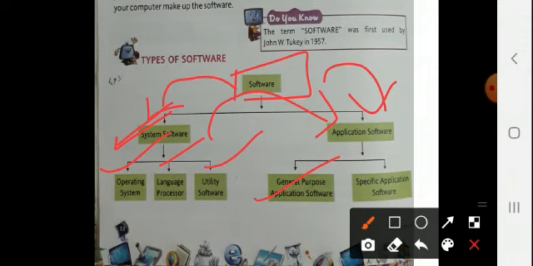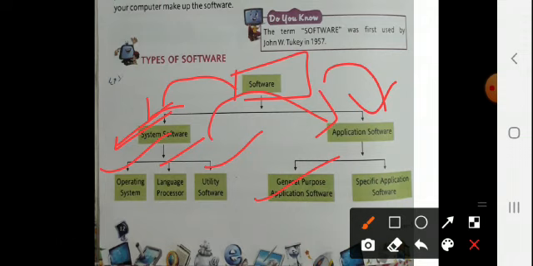Then if we are talking about the DBMS, database management system, what is it? It is a software program that lets us store large amounts of data in an organized manner. For example, FoxPro, MS Access. That is all given in your book. And the full form of DBMS is database management system.